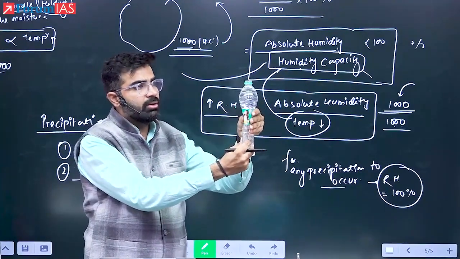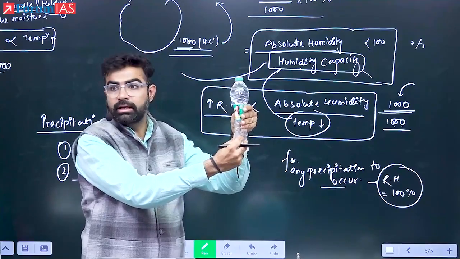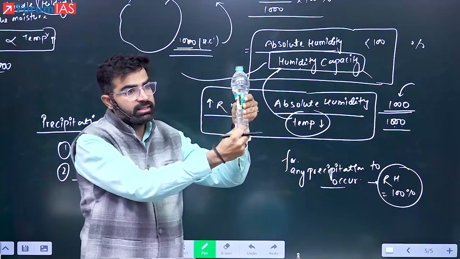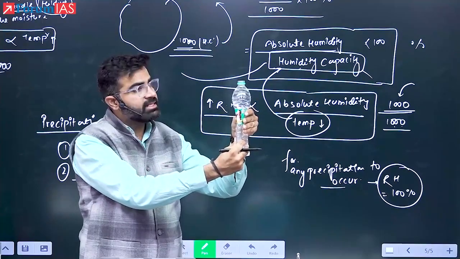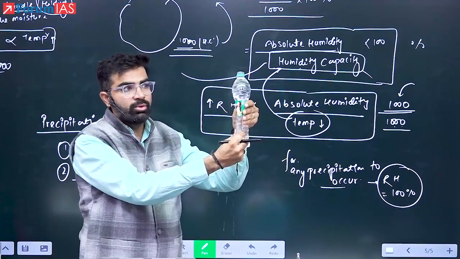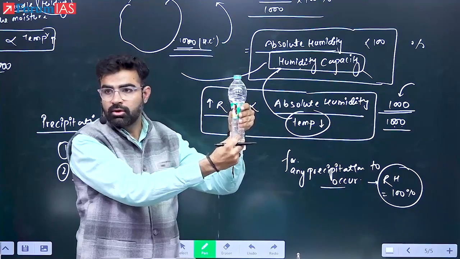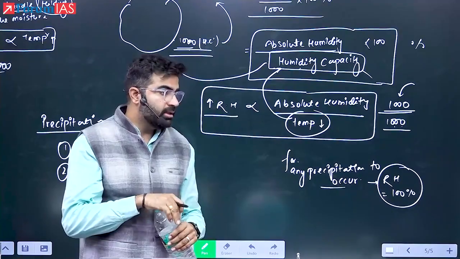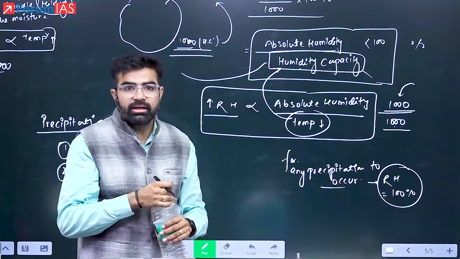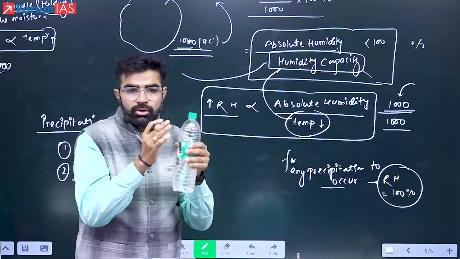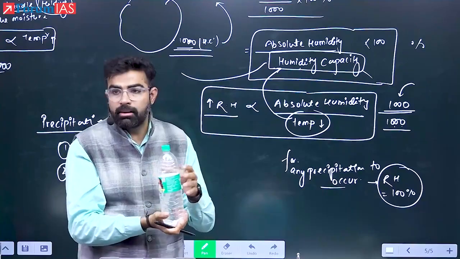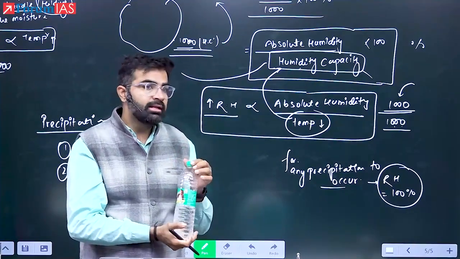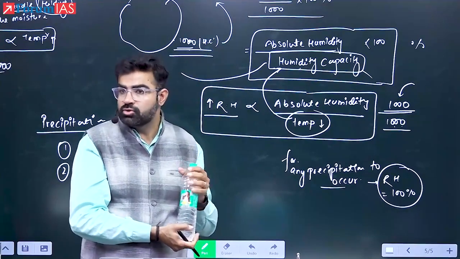Now further, if I am uplifting, what has happened now? The bottle has reached 100% of its relative humidity. And now if it is further uplifted, what will happen then? The amount of moisture will come out, that is your precipitation. Got it? So we have two things. Number one, either you must have the absolute amount of moisture that you can add, or if you do not have the moisture to add, then you have to uplift this air pocket to greater heights. Samajh mein aaya? Then only this relative humidity will reach 100%.